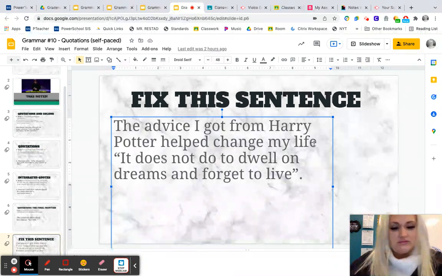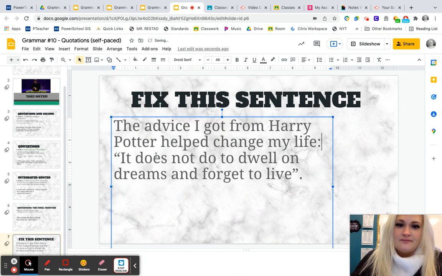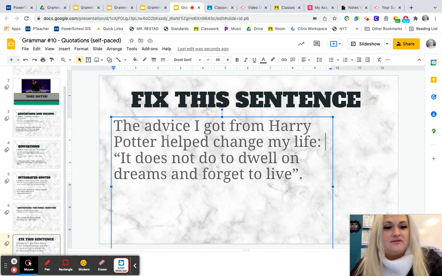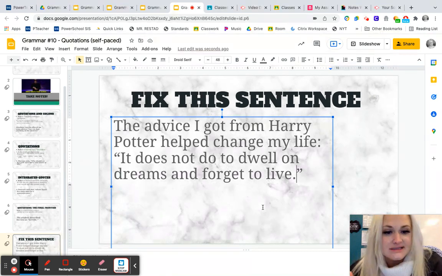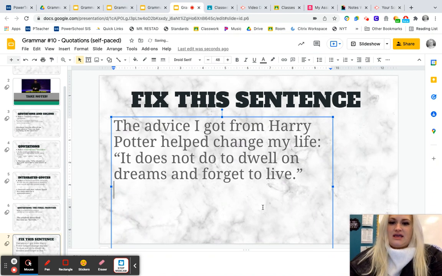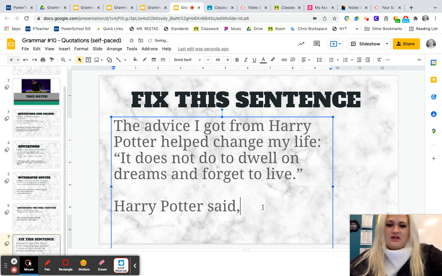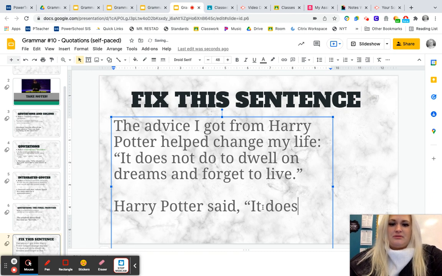So, colon, there's a space there already, quote, capitalized. Now there's one other piece here that we need to fix, and it is that punctuation at the very end. So, the advice I got from Harry Potter helped change my life: "It does not do to dwell on dreams and forget to live." Easy as that. If I just wanted to say Harry Potter said, I would use the comma and quote.